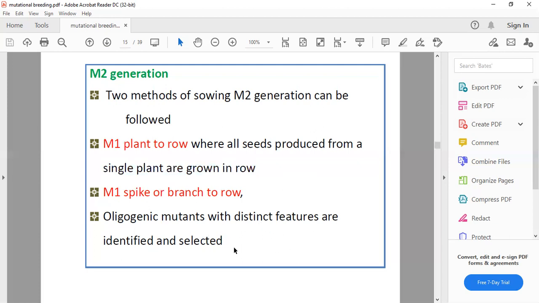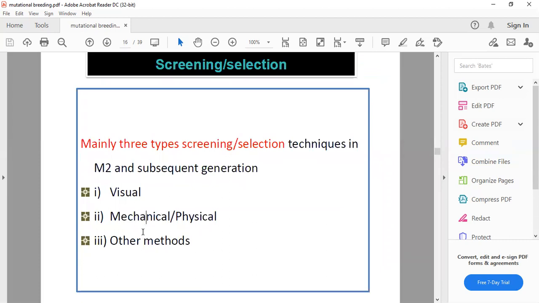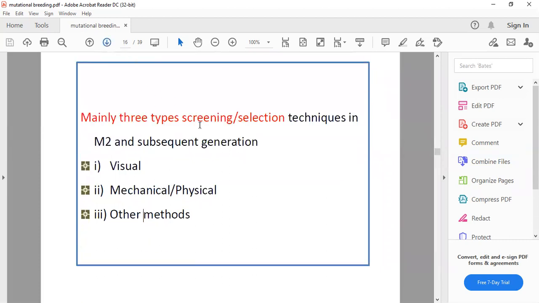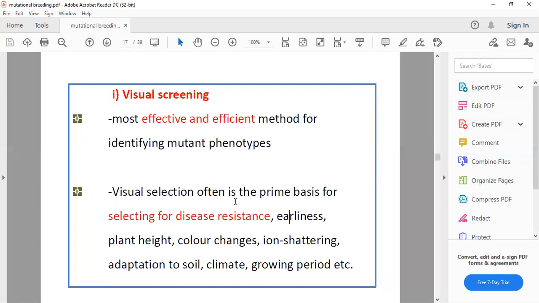Useful mutants with distinct features are identified and selected. For screening and selection, we generally use visual, mechanical, and other methods. Visual screening mainly uses phenotypic selection, characterizing the plants by phenotypic changes such as earliness, disease resistance, plant height, and color changes.